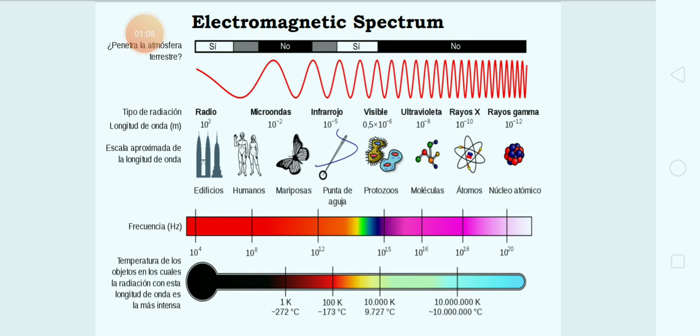The frequency of these radio waves is 10^4 Hertz, and next it is microwaves. Frequency is 10^8 Hertz. Infrared radiations 10^12 Hertz, and the visible region. This is one of the smallest segments in the electromagnetic spectrum. It covers 7 different colors. The frequency range of visible radiation is 10^14 to 10^15 Hertz.